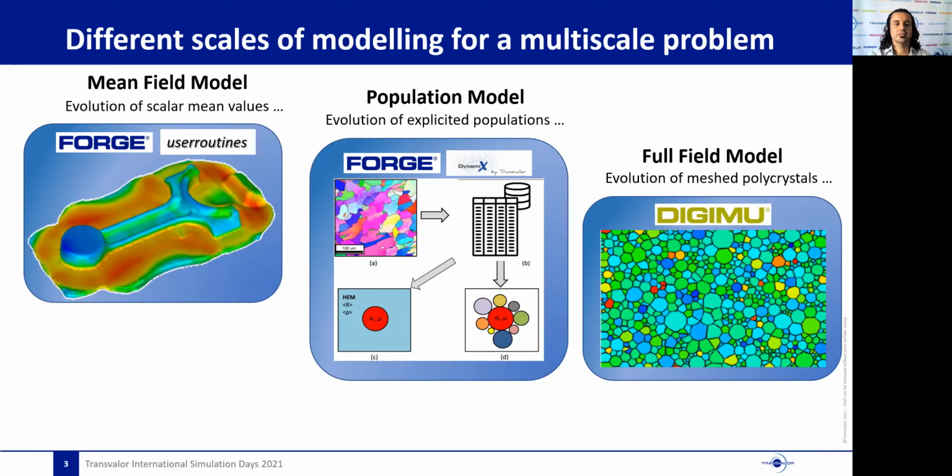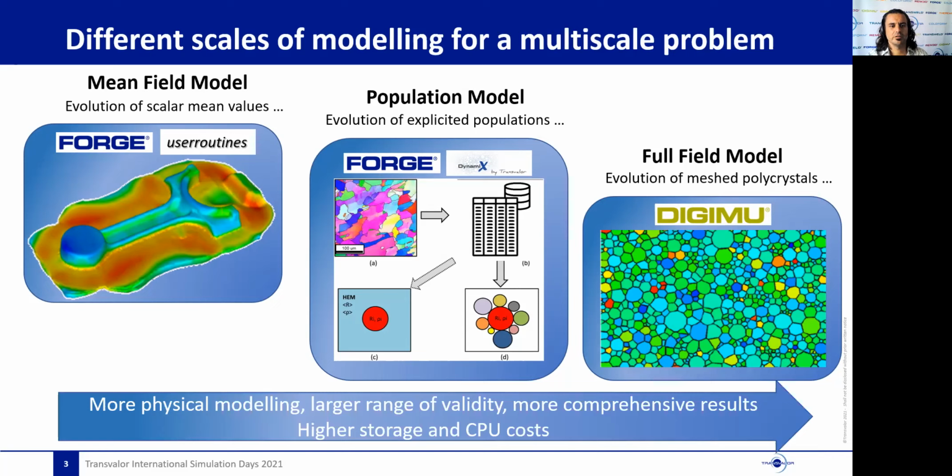Population models describe the microstructure as a population of grains. Each grain is described by some scalars. You can find one in the Dynamics user interface in Forge or use the Dynamics user interface to plug your own one. In full field models like DigiMu, you describe geometrically the grains in the polycrystal in a mesh.